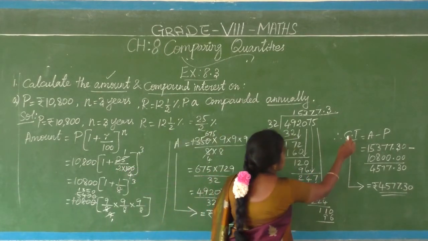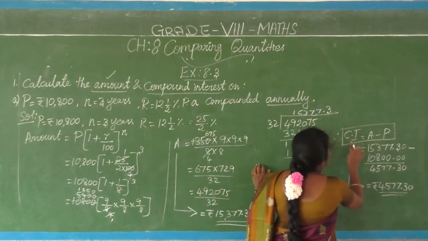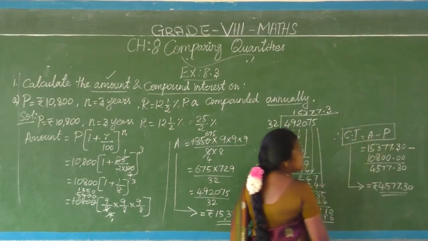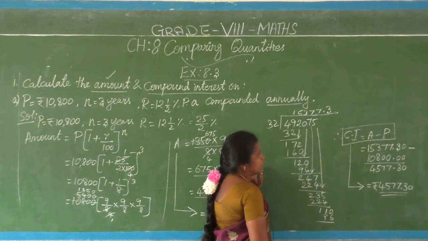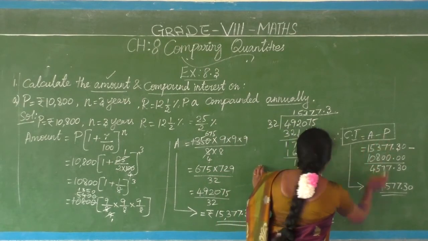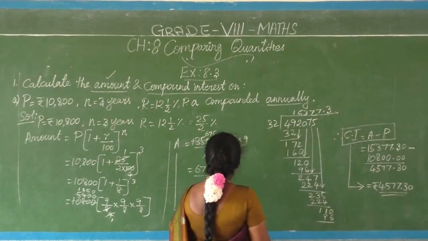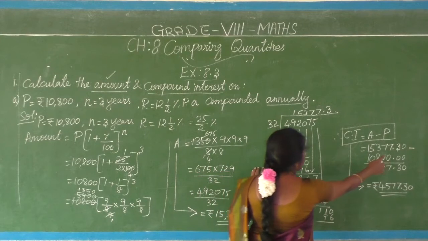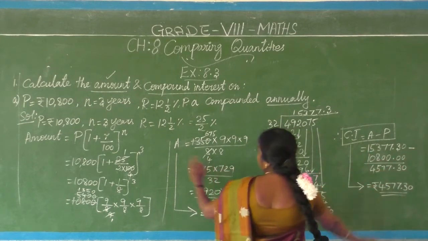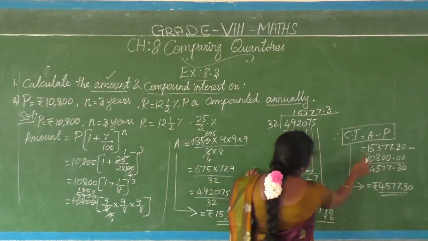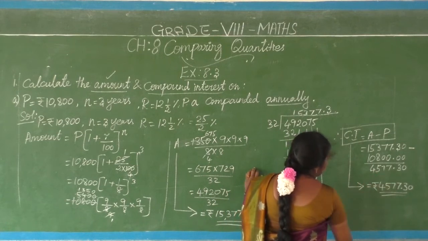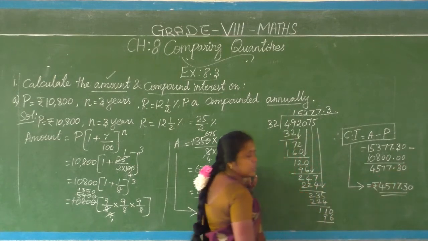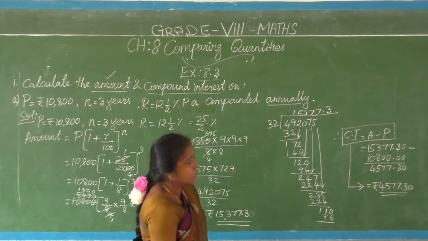Compound interest means what is the formula? Compound interest equals amount minus principal. The amount we have found now is 15,377 rupees 30 paise. Principal is 10,800. If you subtract, 4,577 something, 30 paise is coming. So that is our compound interest.